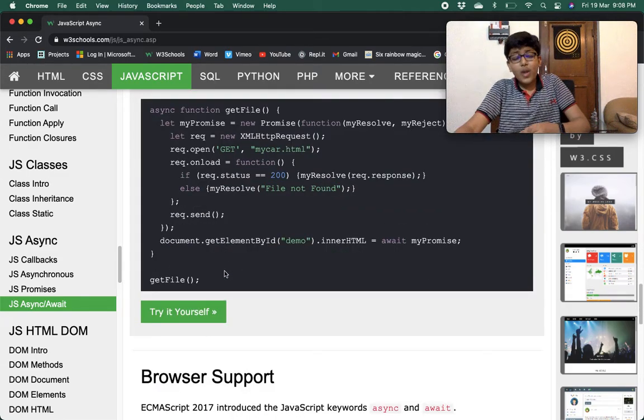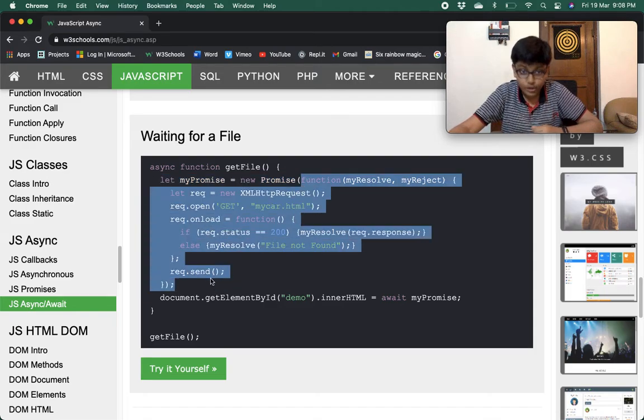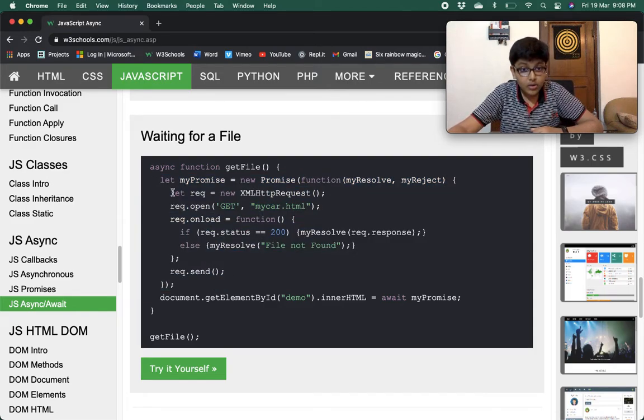And now finally, waiting for a file. How to wait for a file. Async function getFile. You are creating an async function getFile. In that you are creating a new promise, and this is the callback function. In that you are creating a let request, a new XMLHttpRequest object.